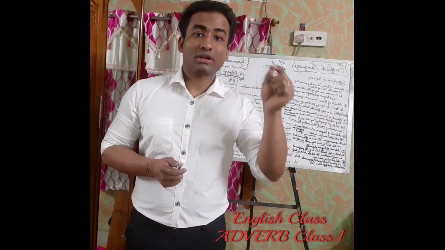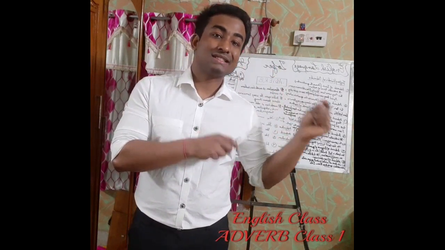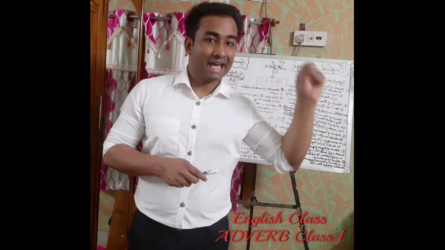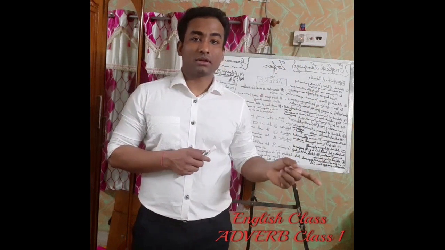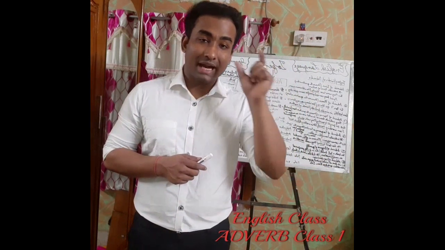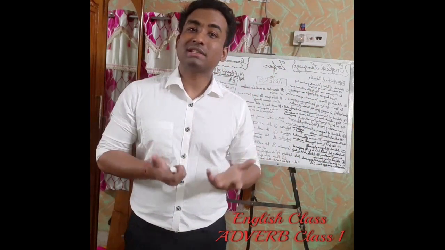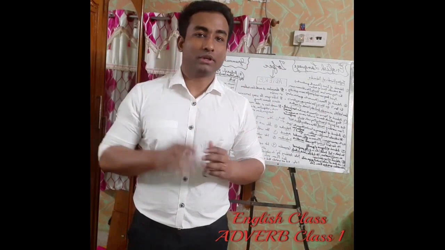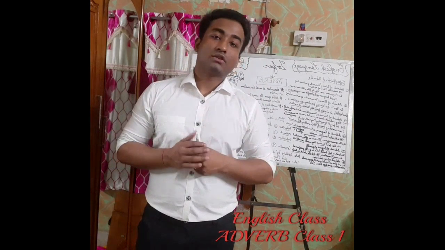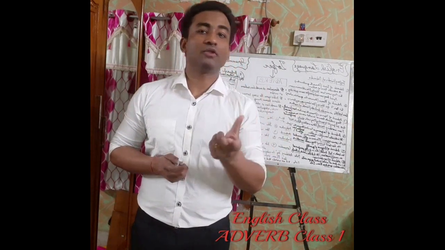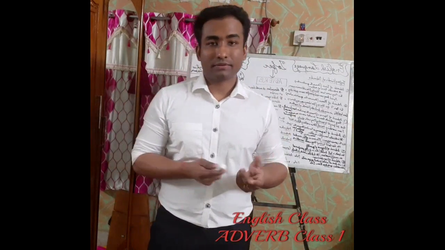Now what is she doing? She sang. Sang is obviously a verb. Now if I modify that word sang with another word, how does she sing? She sings beautifully. So when you say she sings beautifully, this beautifully is an adverb.